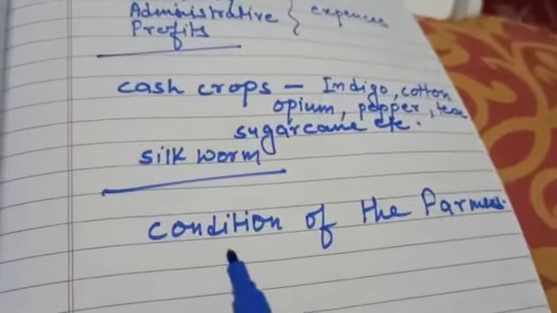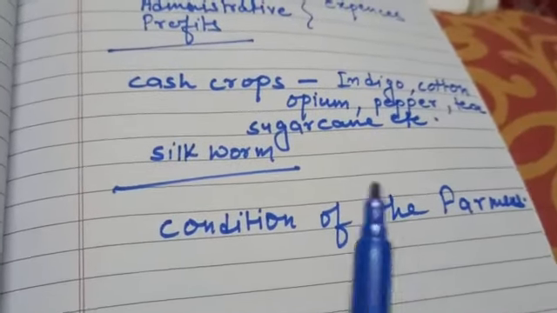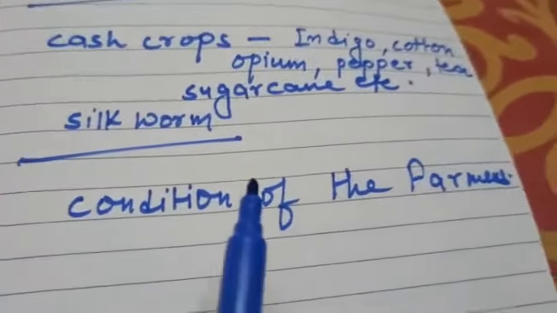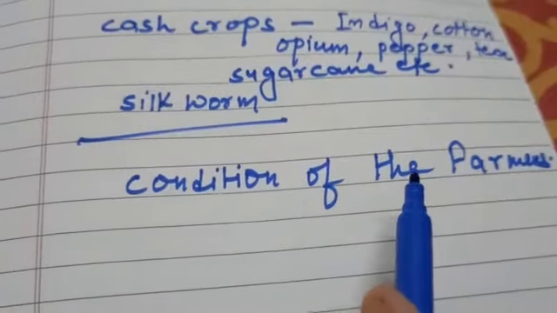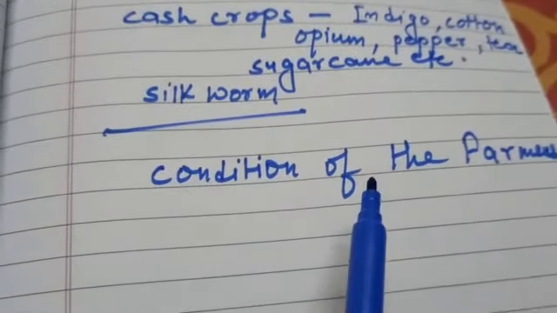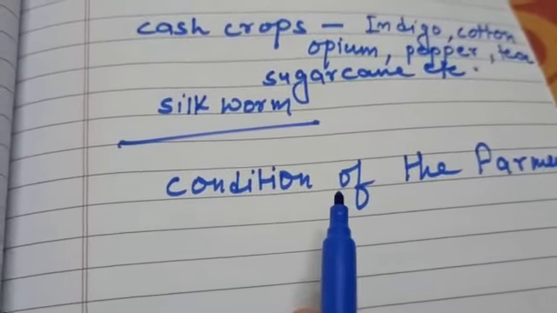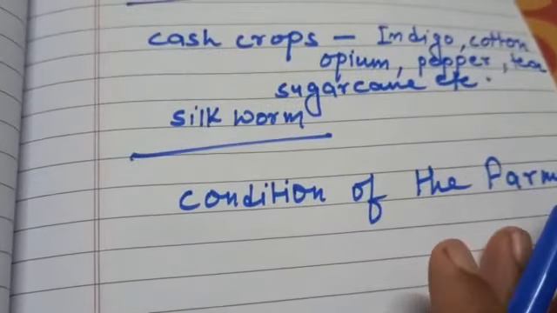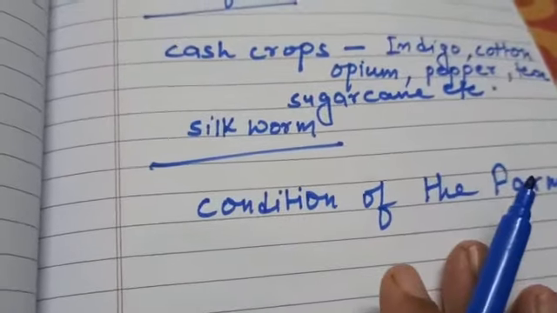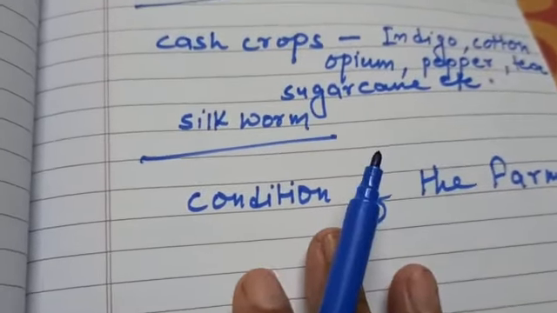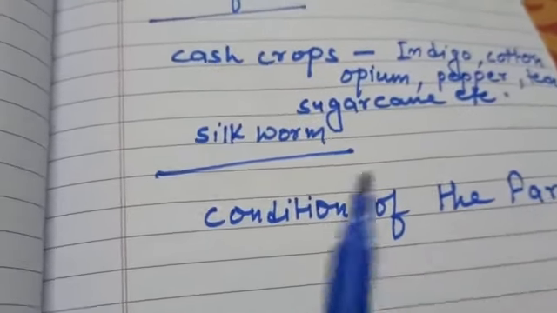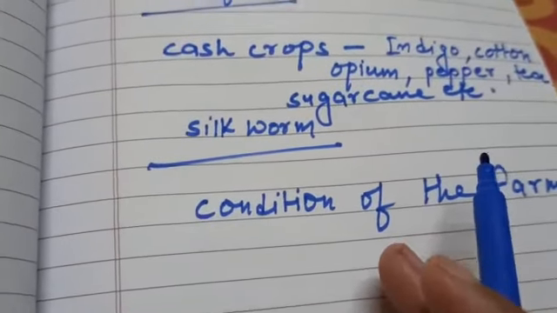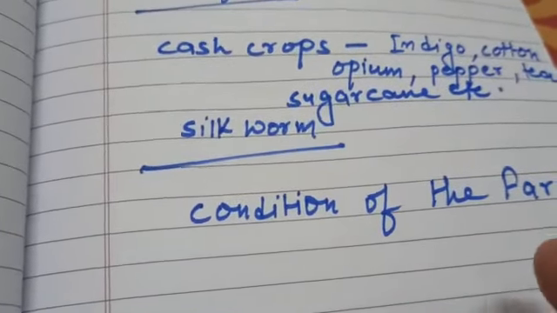Because of all these atrocities committed by the Britishers, the condition of the farmers was not good. They were already suffering from natural calamities like flood, drought and famine. And these Indian farmers were further overburdened with high taxes, repayment of loans, debts and high rates of interest.